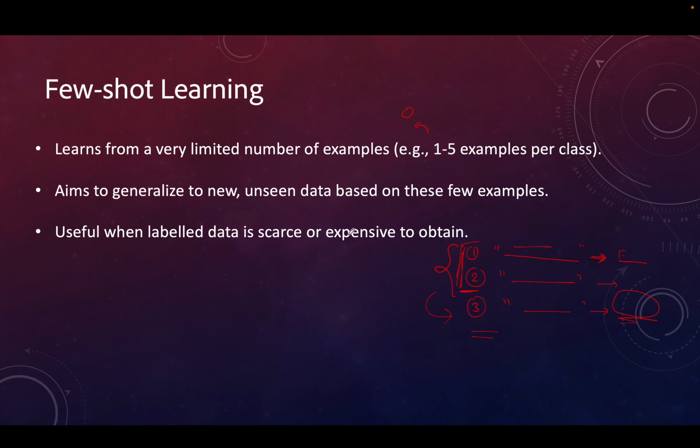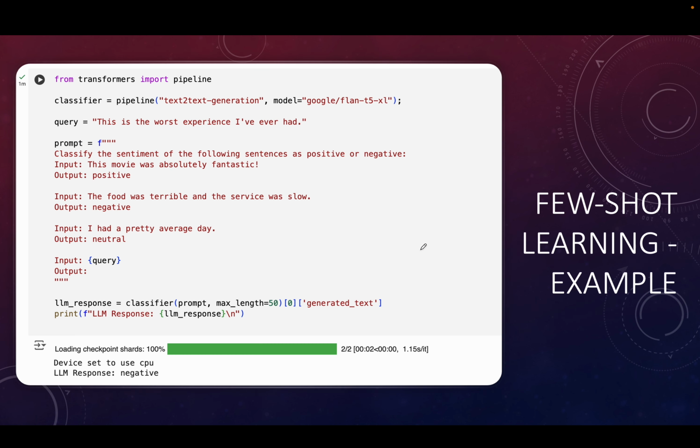So it's useful when the labeled data is scarce or expensive to obtain. So we can use a generalized model which is good in some general NLP task, and we can guide it to do our job. So let's see an example.